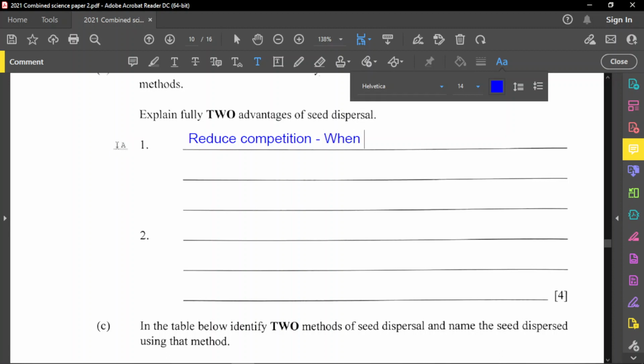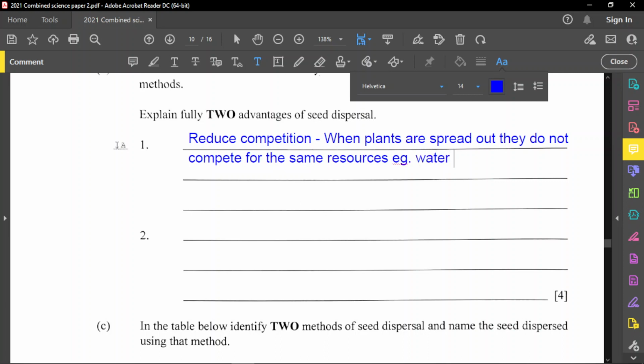Make a note here that when plants are spread out, they do not compete for the same resources. Some example resources we're talking about are water from the soil, nutrients, and even carbon dioxide.